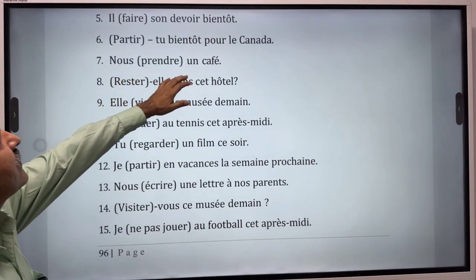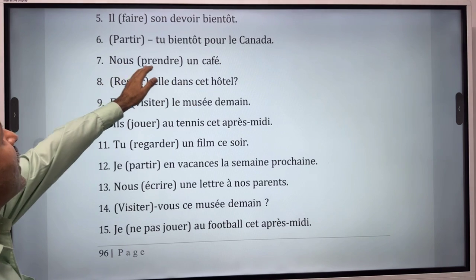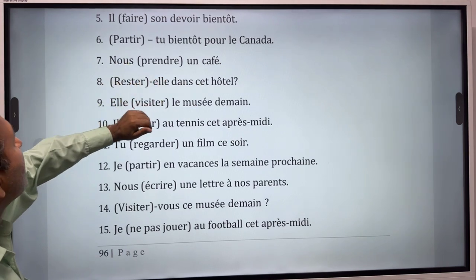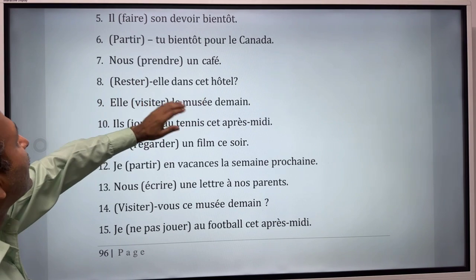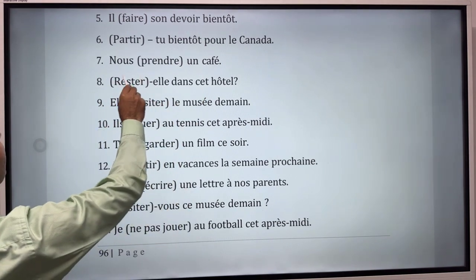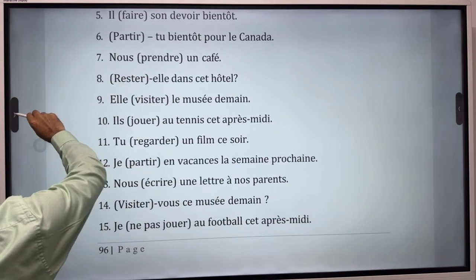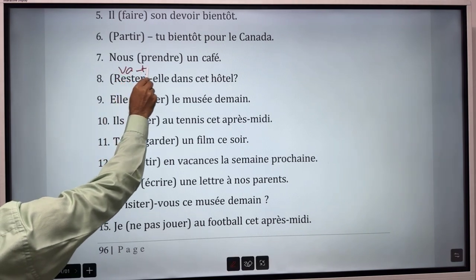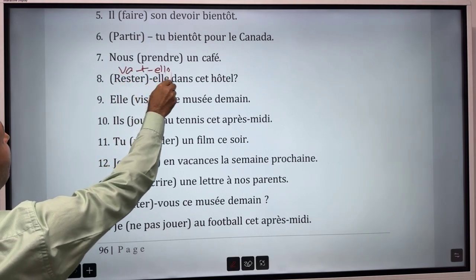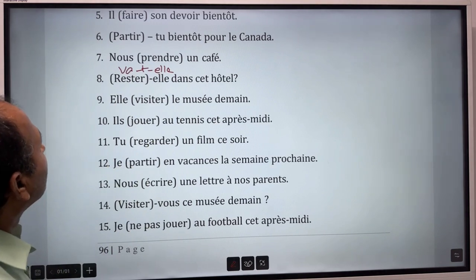Nous prendre un café. Nous allons prendre, ALLONS. Then rester elle dans cet hôtel. Here again inversion is to be done. So corresponding form of aller is va, then you will put T, and then va-t-elle, then rester dans cet hôtel.